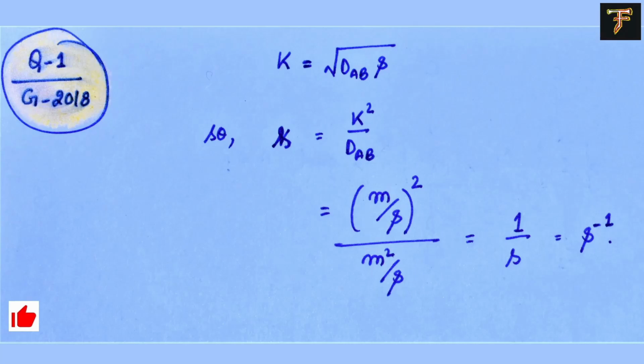You know the formula, k is equal to the square root of D_AB times s. So s will be the square of the mass transfer coefficient divided by the diffusivity, and we know that the mass transfer coefficient is in meter per second, whereas D_AB is in meter square per second. So when you solve, you will end up with second inverse. This is the unit of the fractional rate of surface renewal.